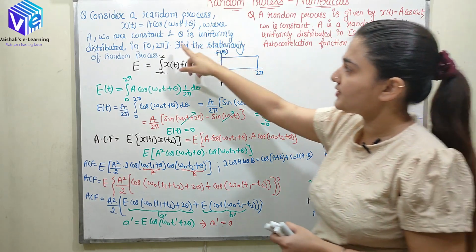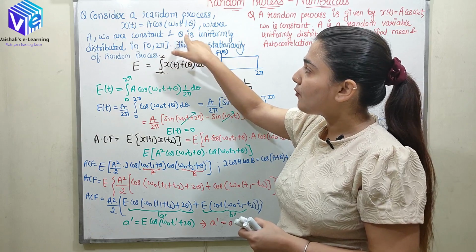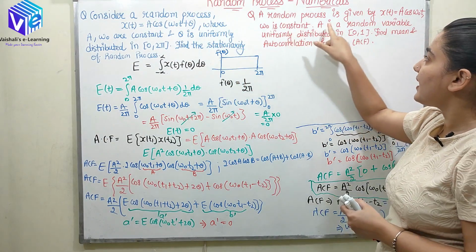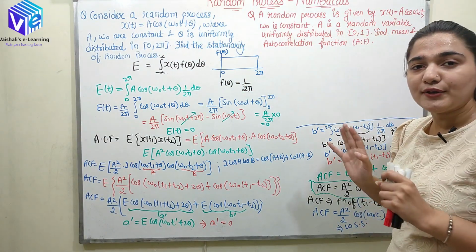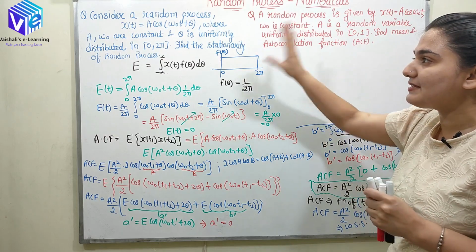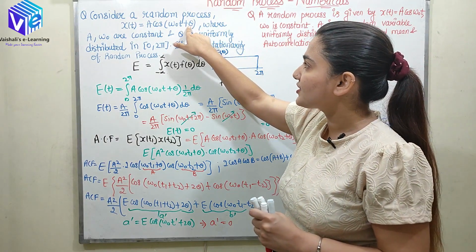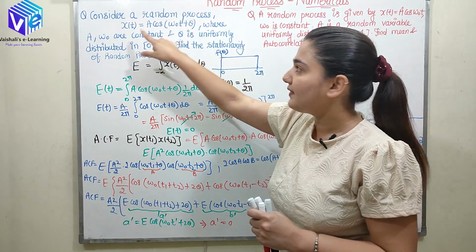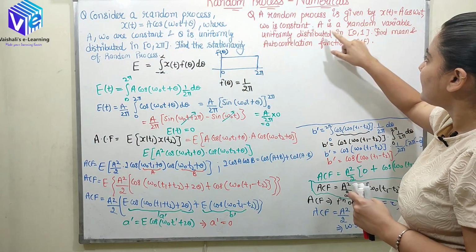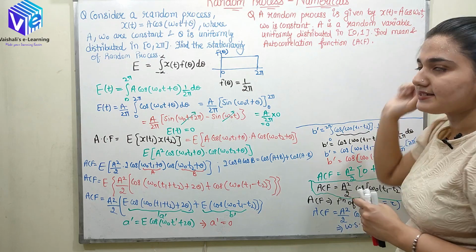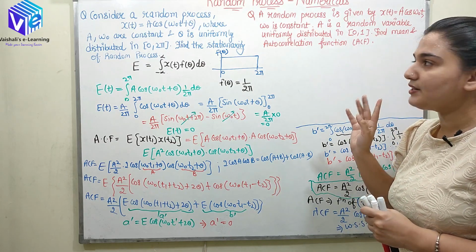Before, theta was changing; here a is changing. So the question is different. Although it seems like the same question, it is not. Before, the function was changing in x(t), but here a is changing in x(t). So these two are different questions.